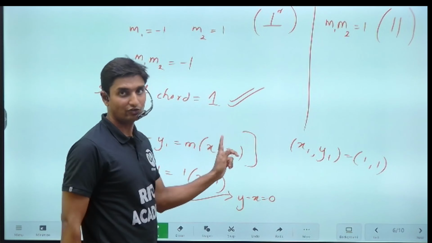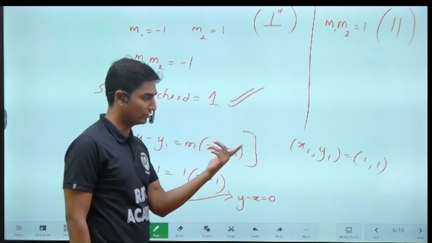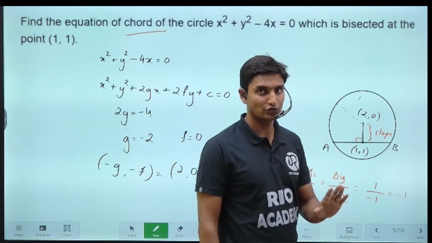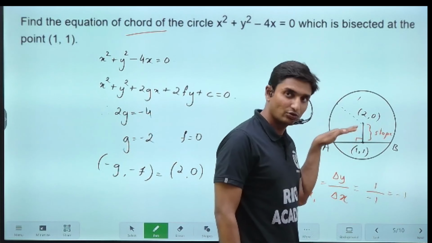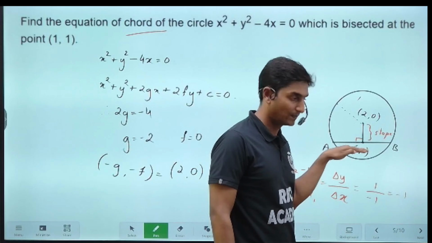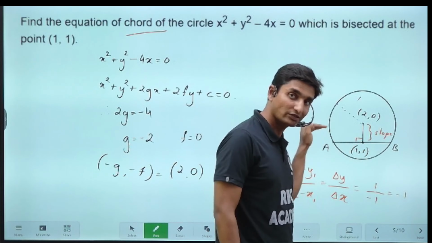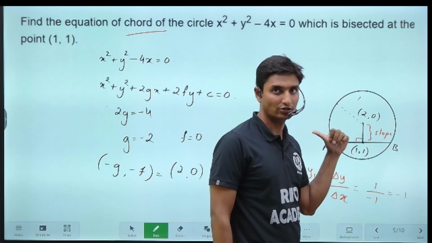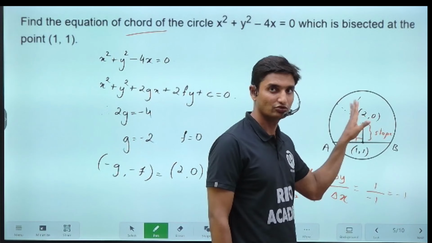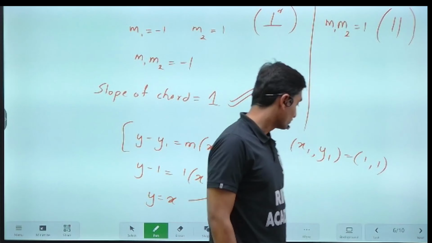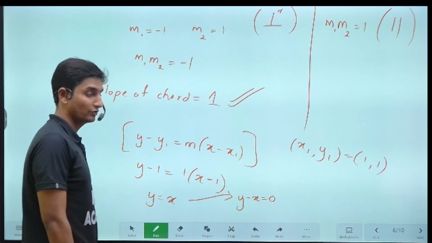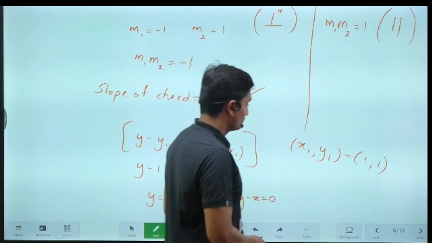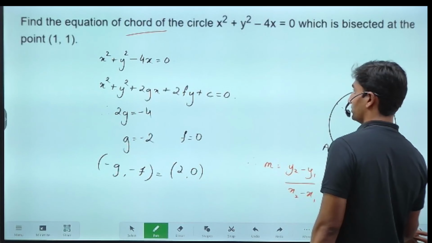Why do we have to take x1 y1 as 1 1, sir? Why not 2 comma 1, or 2 comma 0? Many of the students get that confusion. You can substitute x1 y1 as the values of any point through which the line passes. The line is passing through this point, that is why you are substituting. The line does not pass through 2 comma 0, so you cannot substitute that. On substituting you get the equation y minus x is equal to 0. That is it.